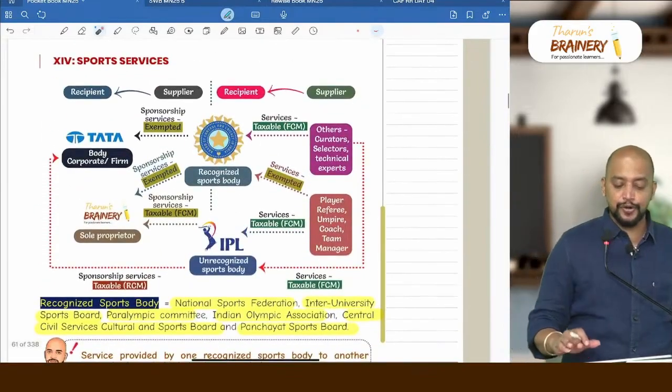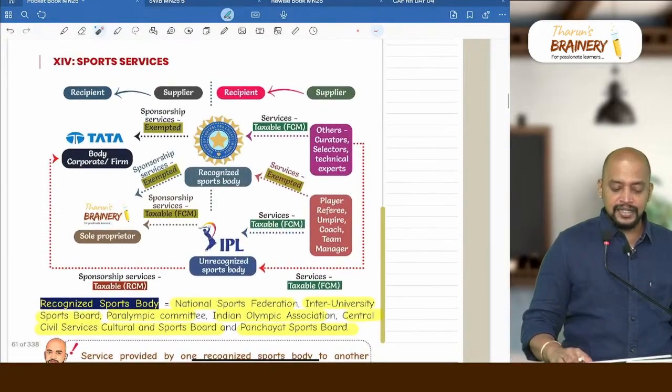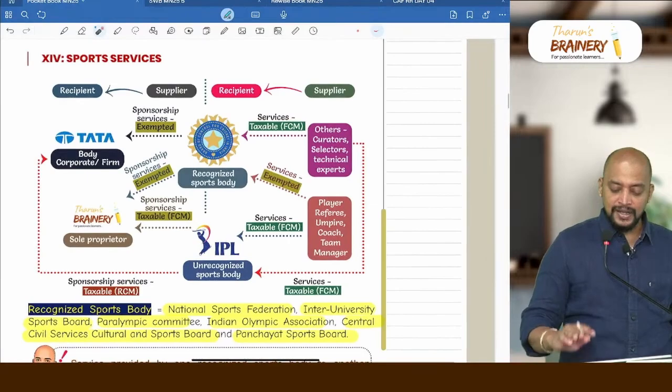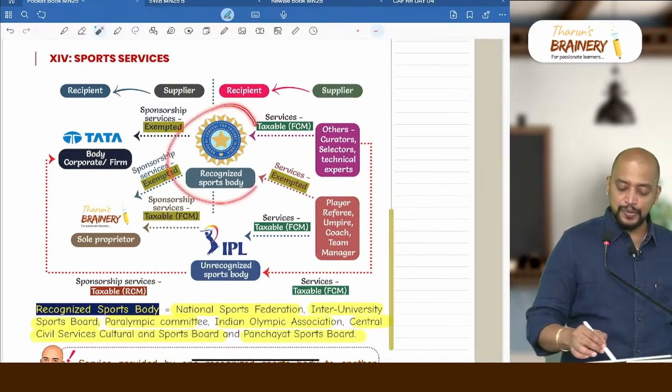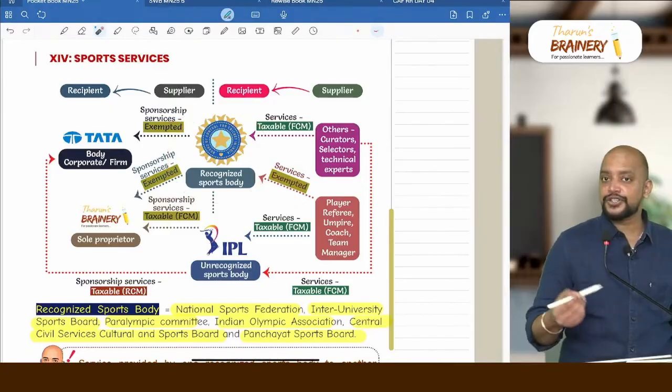Next, look into sports related services. In this sports related services, we have first point, that is there is a recognized sports body which is collecting sponsorship money from any person, it will be exempted.